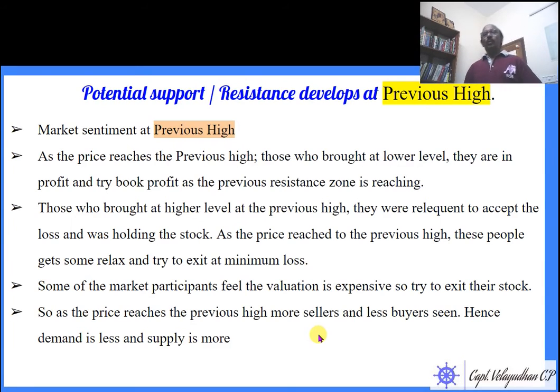And those who are looking at valuations see that the valuation is high, so many people stand outside the market. They will not enter to buy the particular stock. So demand is less and supply is more, and that zone acts as a resistance.